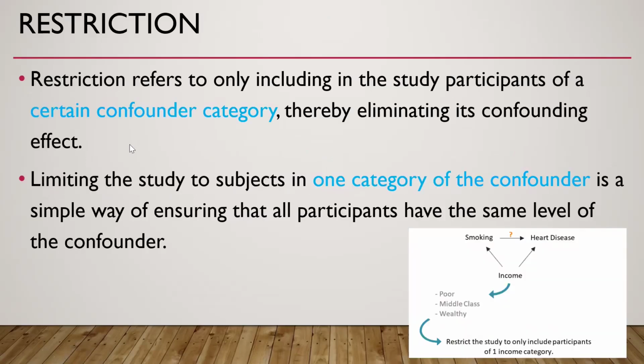Then restriction. Restriction refers to only including in the study participants of a certain confounder category, thereby eliminating its confounding effect. So if there are these three categories, for example, of the confounder variable, and if we restrict our study, for example, to only the poor subjects, then we are eliminating the effect of the confounding variable.